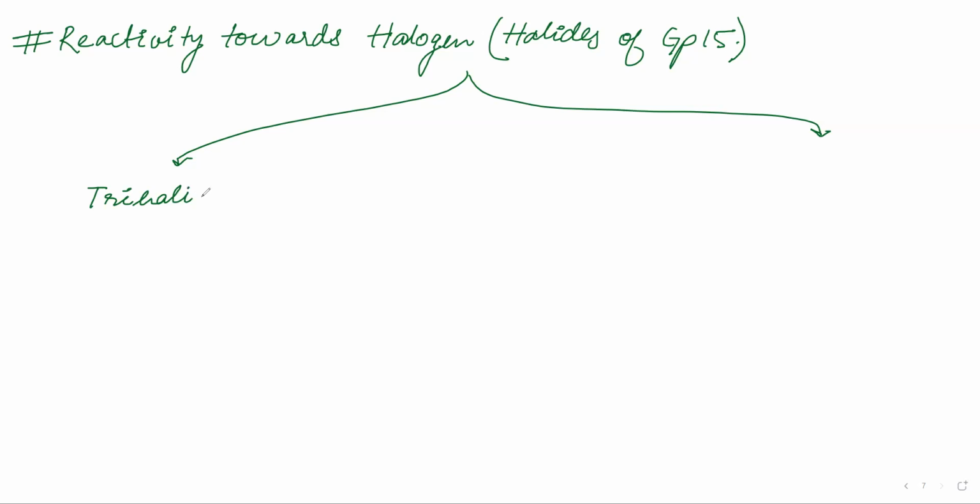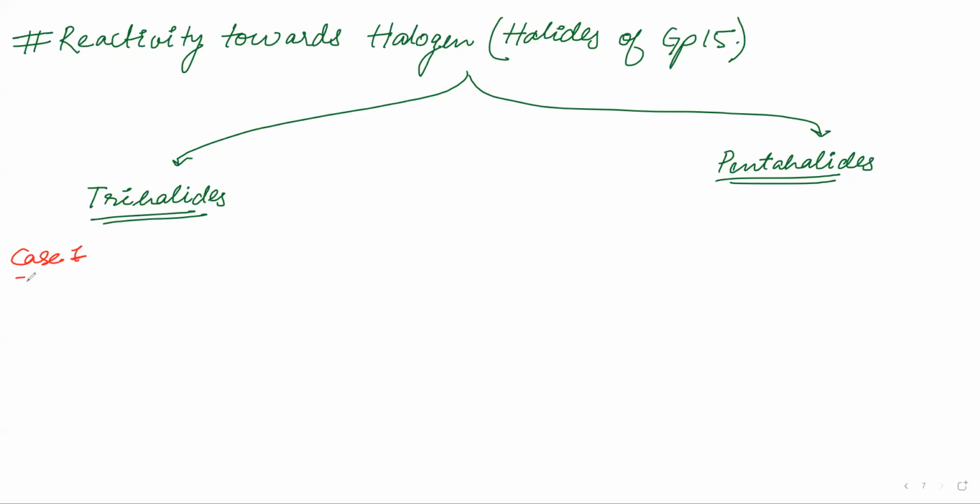Halides will have single L or double L. Single L. Pentahalides. Trihalides and pentahalides. So first we will learn about the trihalides. When we have completed the trihalides, then we will learn about the pentahalides. Then there are some inter-topic segments in which you have to compare some things about trihalides and pentahalides. So the first thing we will learn is the trihalides.